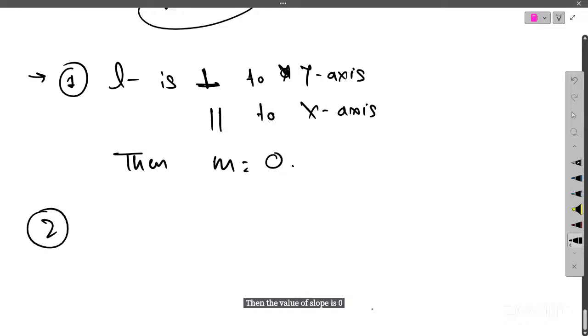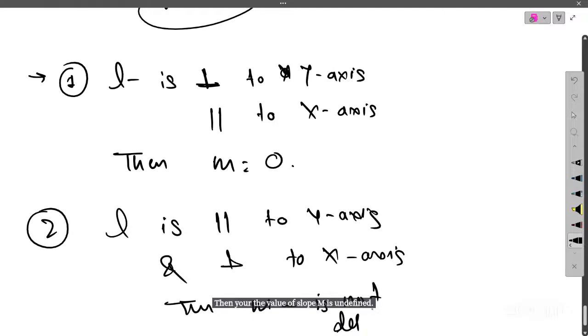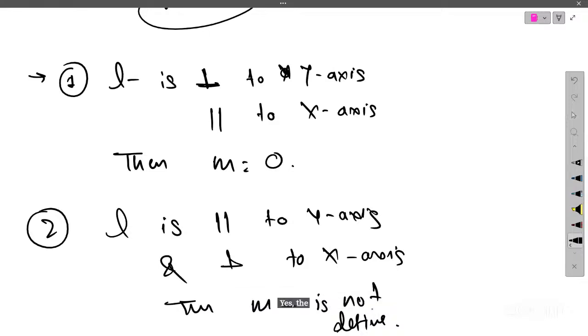And the second case is when your L is parallel to the y-axis and perpendicular to the x-axis, then the value of slope m is undefined, not defined. We just discussed why. The slope between these two points you can calculate easily.